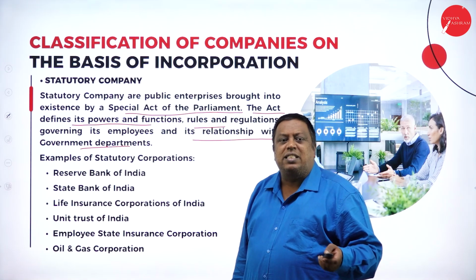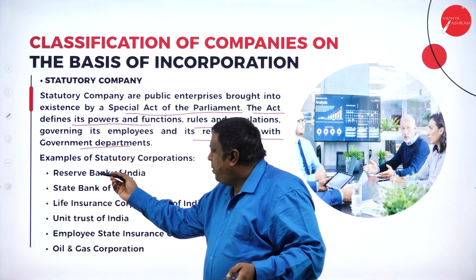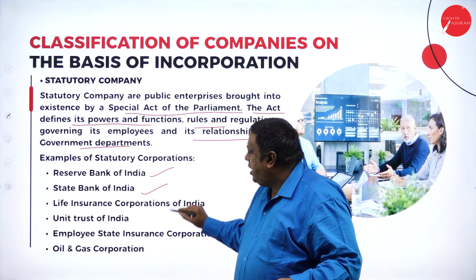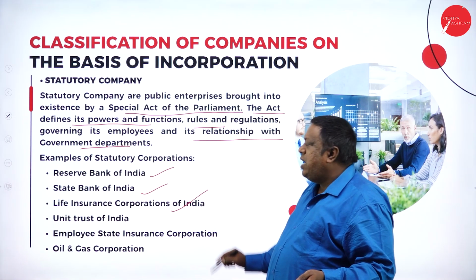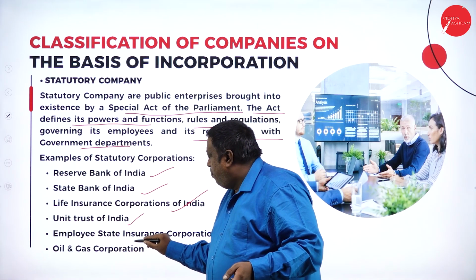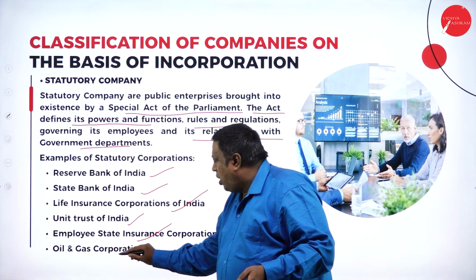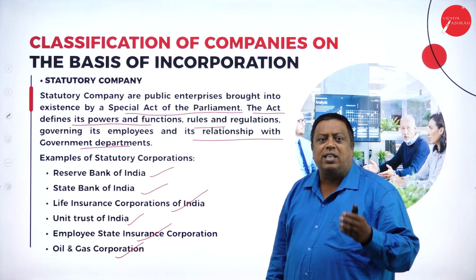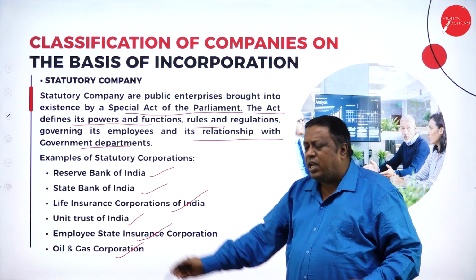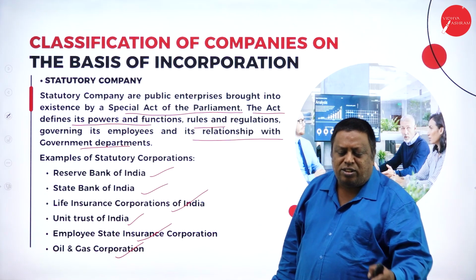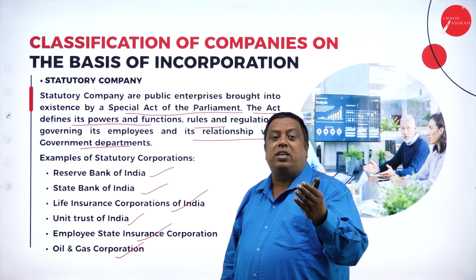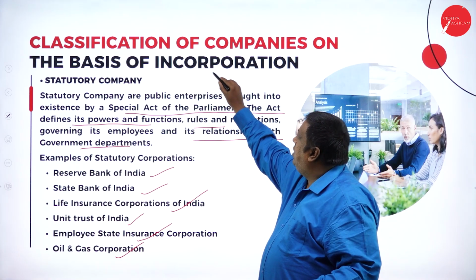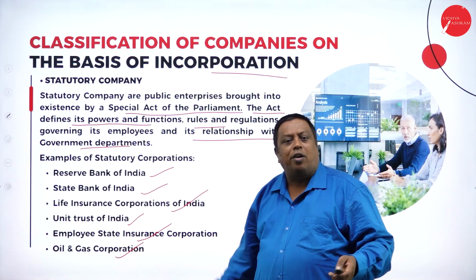in certain business activities. For example, the statutory corporations are Reserve Bank of India, State Bank of India, Life Insurance Corporation of India, Unit Trust of India, Employees State Insurance Corporation, Oil and Gas Corporation. These are the better examples to know what statutory companies are and how they are working in the market for the betterment of the society as well as for the government here. We should know that the statutory company will come under the basis of incorporation.